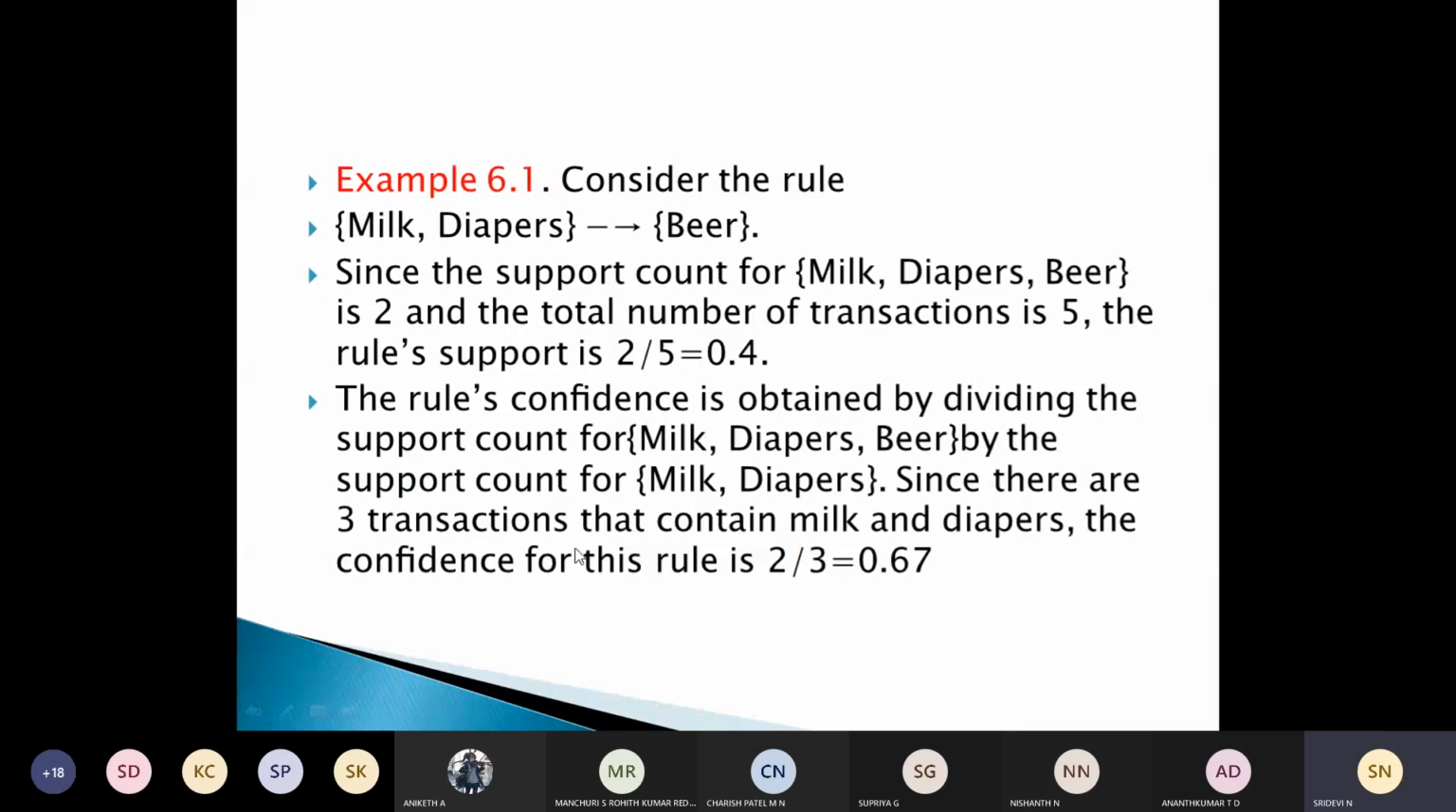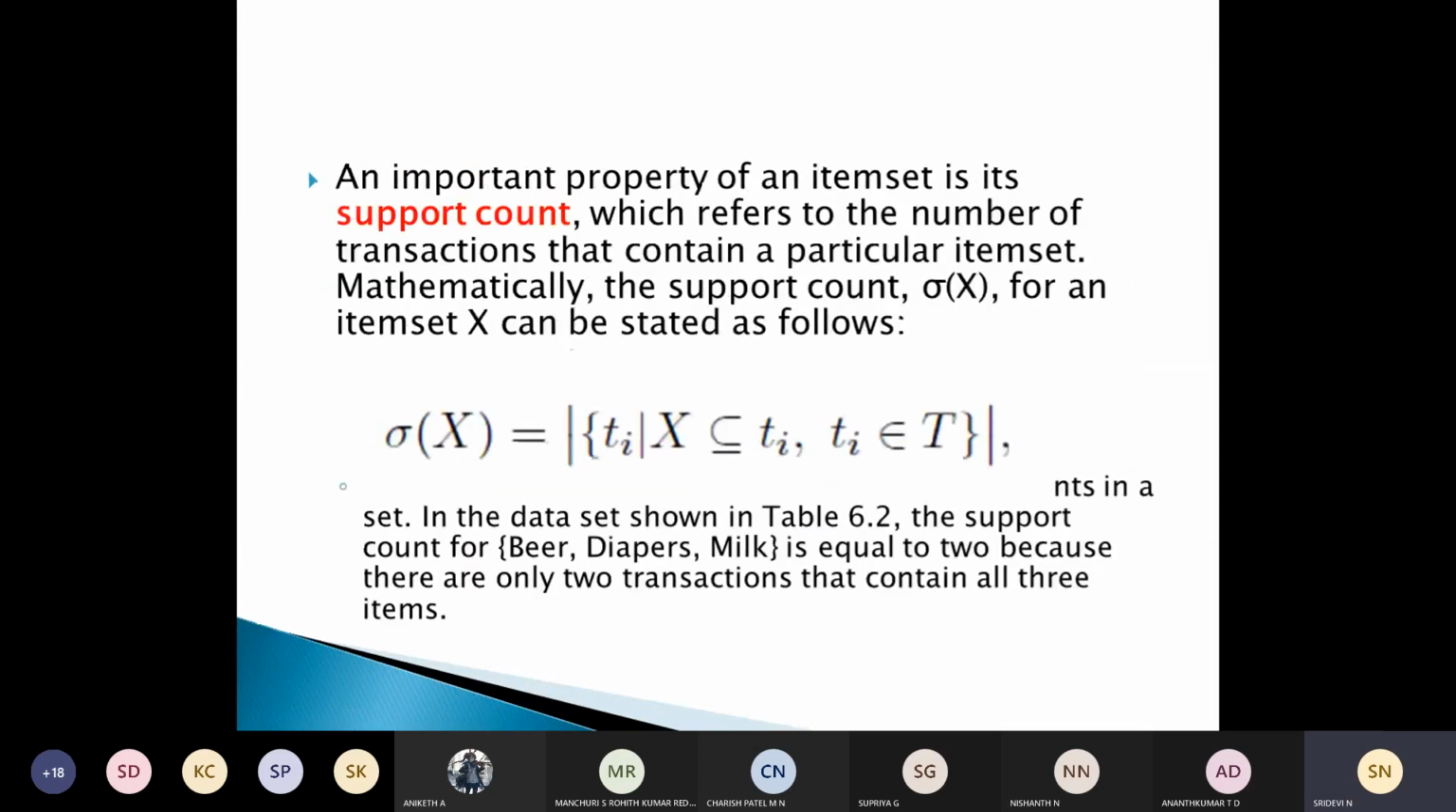To find the confidence, we'll use this. The rule's confidence we obtain by dividing the support count of the full item set by the support count of the antecedent. Since there are three transactions, the confidence of this rule is 0.67. Since the support count for milk, diapers is 2 and the total number of transactions is 5, the rule support is 2 by 5. Okay, let's discuss this example again.